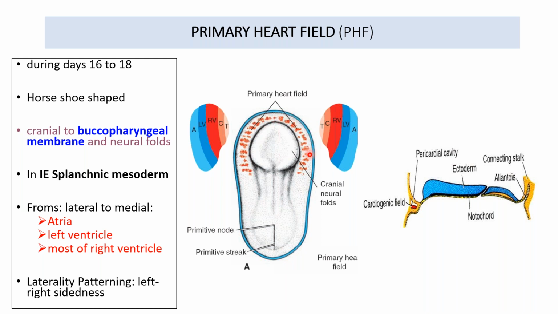So by 16 to 18 days, the primary heart field has formed, which is horseshoe shaped because of the migration of the cells which have reached the intraembryonic splanchnic mesoderm, and they come in relation cranial to the buccopharyngeal membrane as well as the neural fold. This primary heart field is responsible for the formation of atria, left ventricle, and most of the right ventricle. So the laterality, left and right sidedness, will also be dependent upon the pattern of migration of this primary heart field. Any disruption may lead to the inverse relation, that is, left-right sidedness will be disrupted and will lead to the opposite sequencing of the heart field.